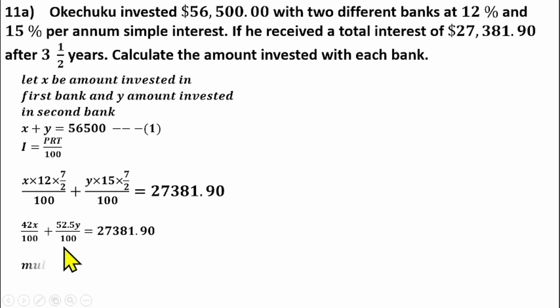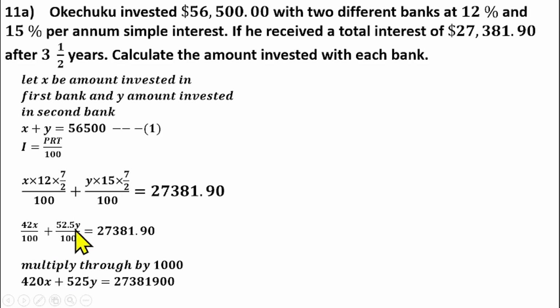So multiply through by 1000, and we have 420x plus 525y equals 27,381,900.